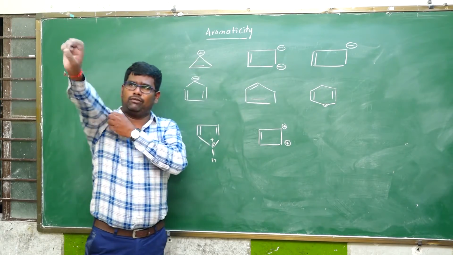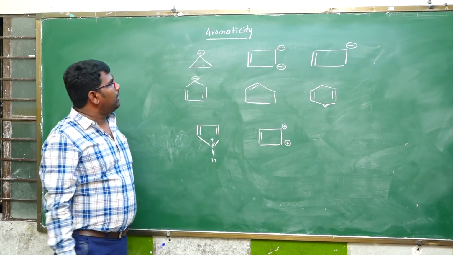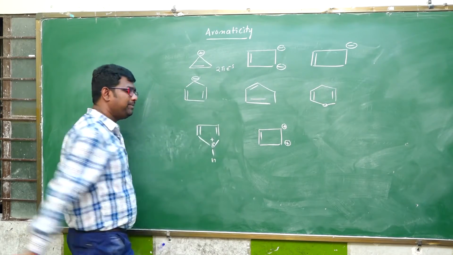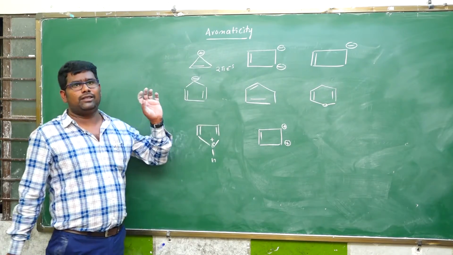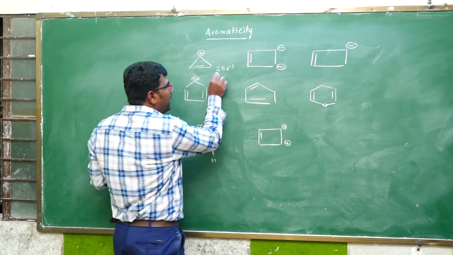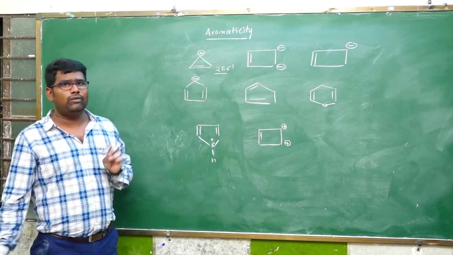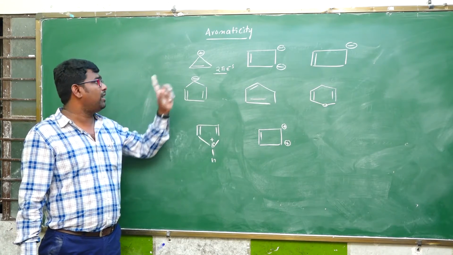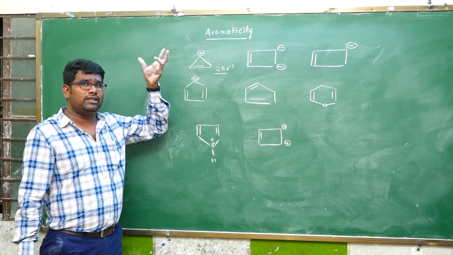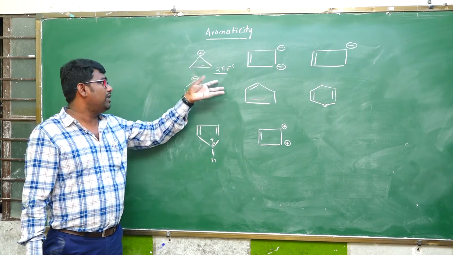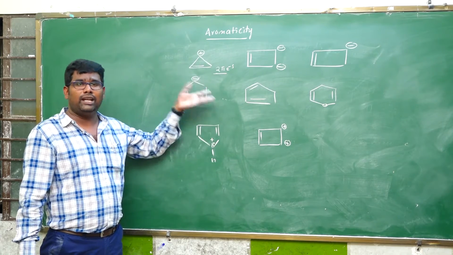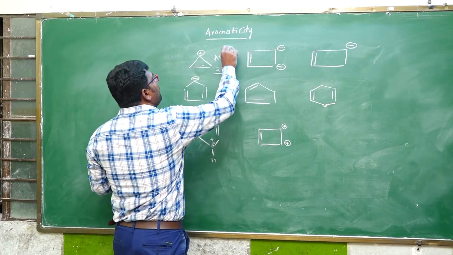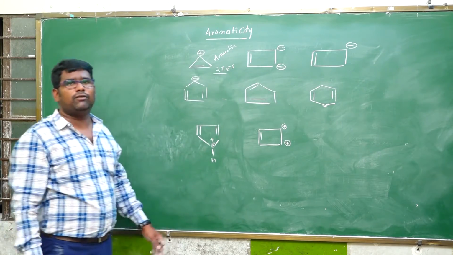So observe this first one. How many pi electrons? 2 pi electrons. So a 2 pi electron system means it obeys Huckel rule. It is completely conjugated. Is conjugation possible or not? The double bond is adjacent to the positive charge, so it is possible for resonance. Therefore complete conjugation is possible. Cyclic, planar, obeys Huckel rule. Therefore it is aromatic or anti-aromatic? Aromatic. So the first one is aromatic.